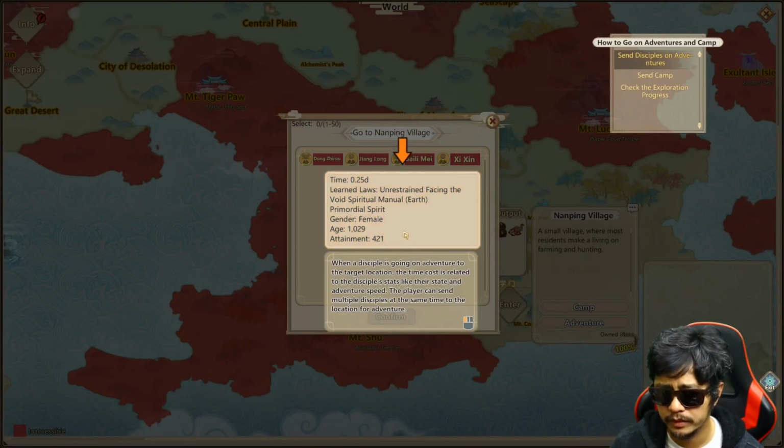When the disciple is going on adventure to the target location, the time cost is related to the disciple's stats like their state and adventure speed. The player can send multiple disciples at the same time to the location for adventuring.